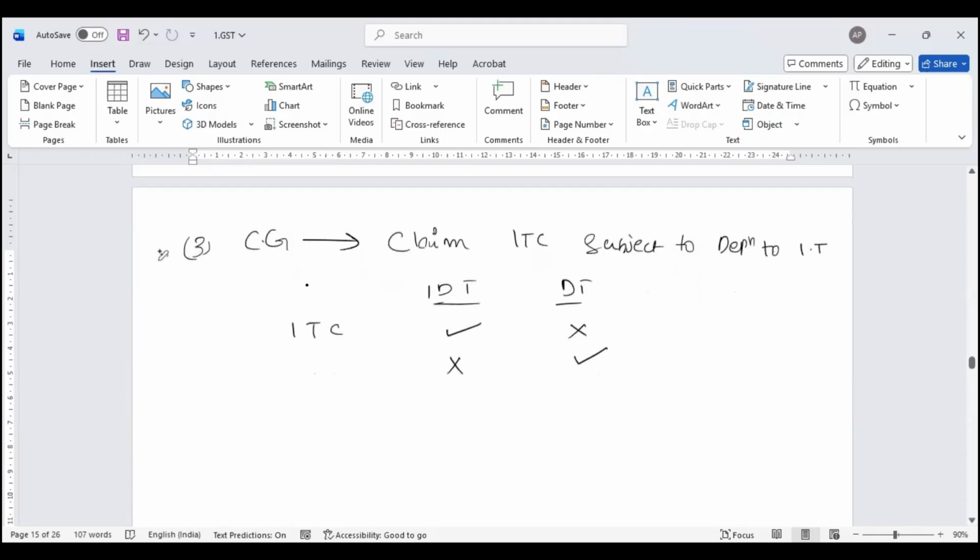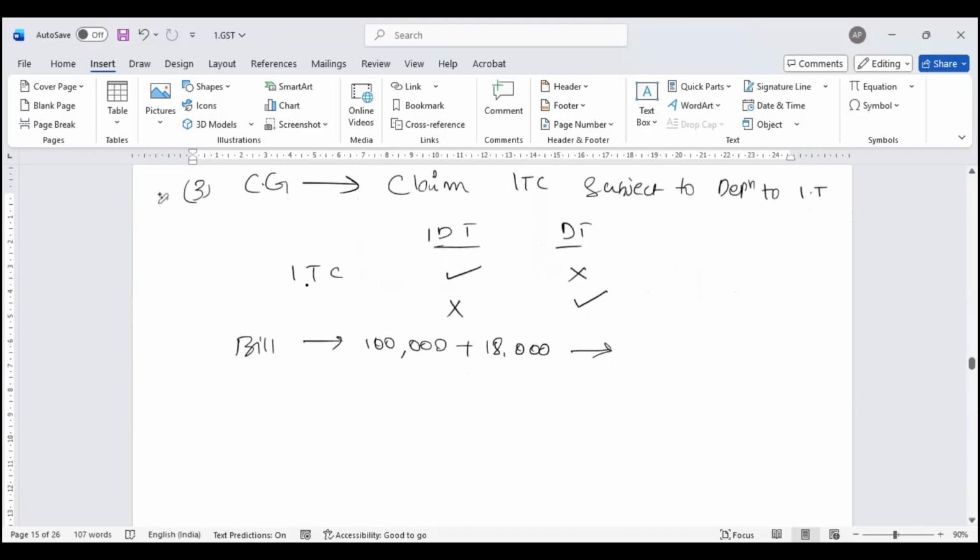Let's assume there's a bill for 1 lakh on which I have paid GST of 18,000. Under PPE, accounting standard 10, when I want to capitalize, I have a choice: capitalize either 1 lakh 18,000 or 1 lakh. If I capitalize 1 lakh, I have enjoyed the benefit of input tax credit. If no input tax credit, then the entire 1 lakh 18,000 goes for capitalization.